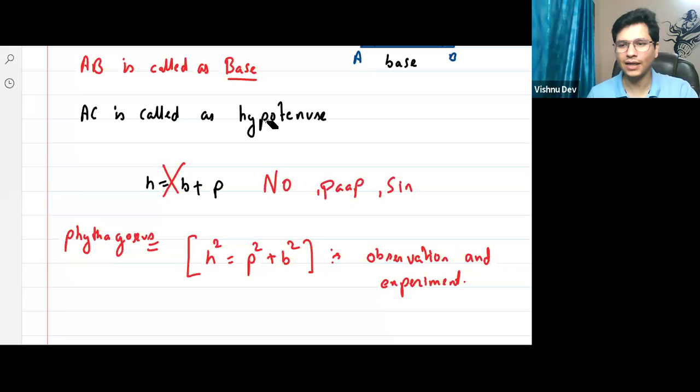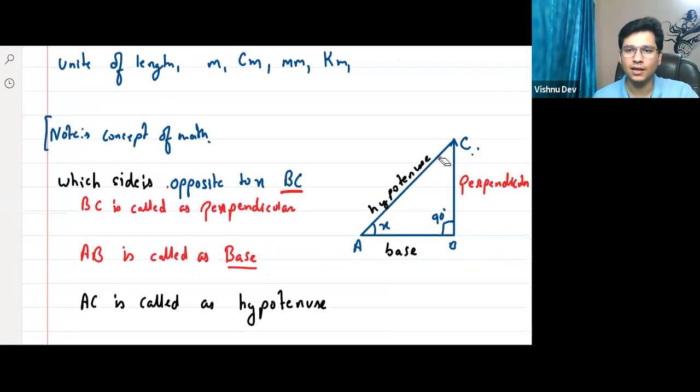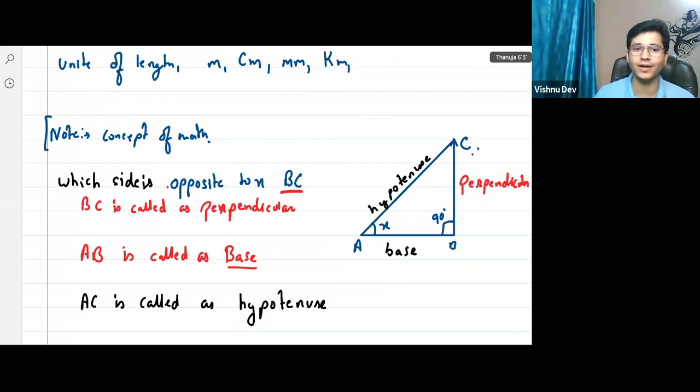In the same way, it is observation. Hypotenuse is basically this length. This side, the opposite side of 90 degree, or the longest side of a right angle triangle is called hypotenuse. It's a name given. Okay, Indu, it is a name given.